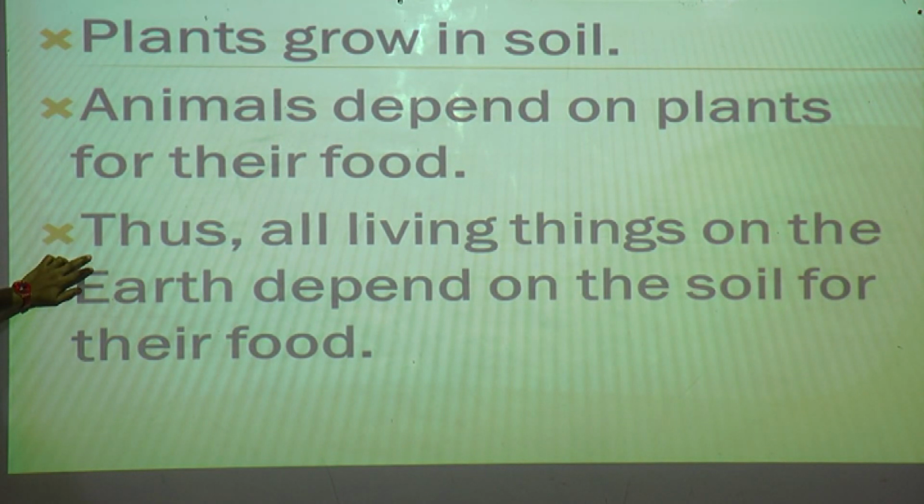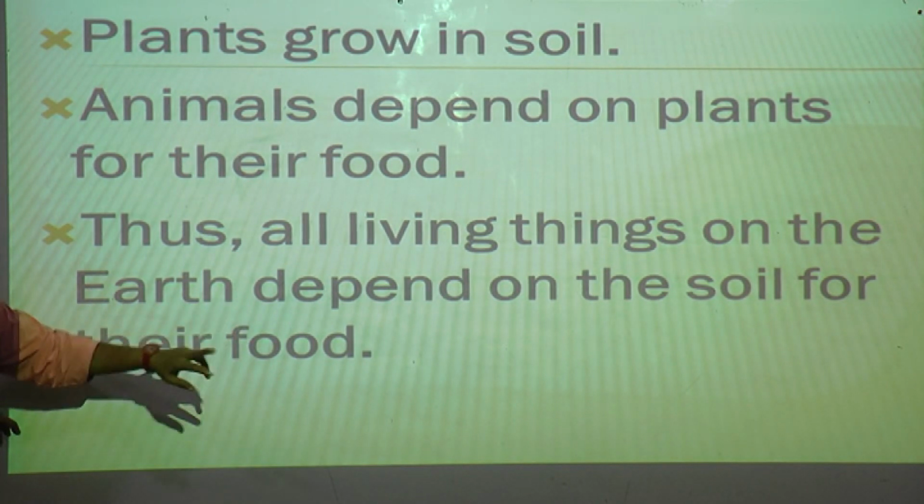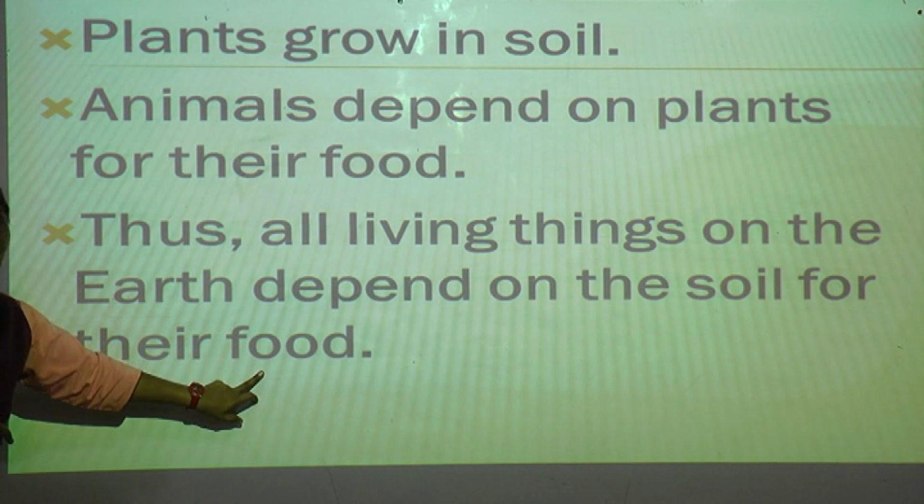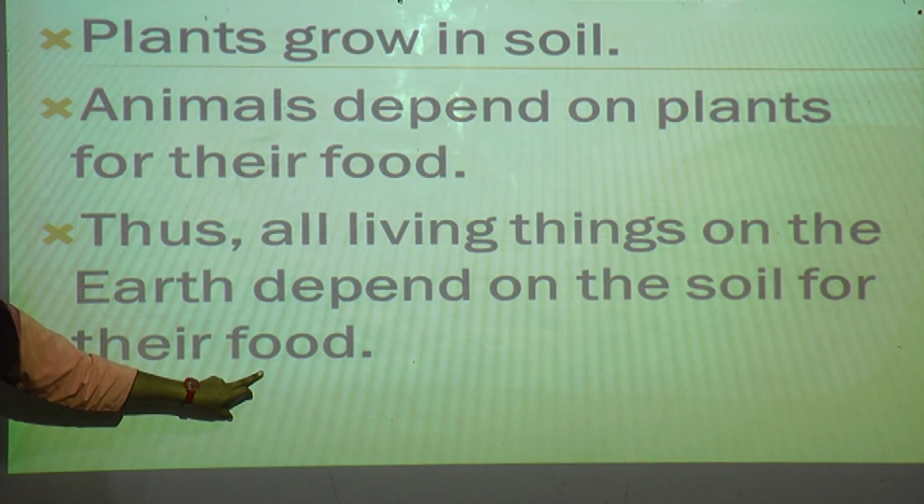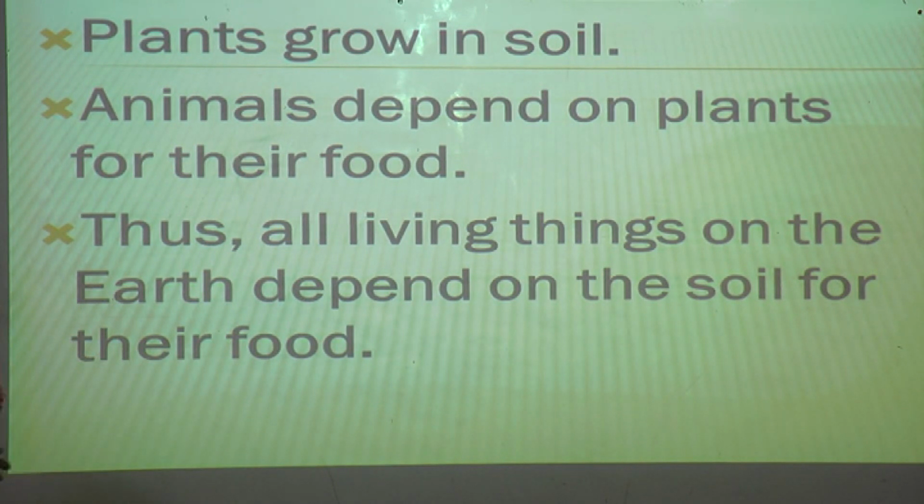Thus, all living things, yes, all living things means we human beings and animals, all depend on plants only. Earth depends on the soil for its food. If soil is there, then only the farmers will do the cultivation.